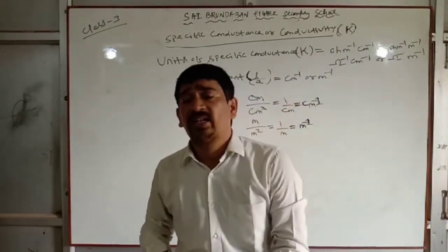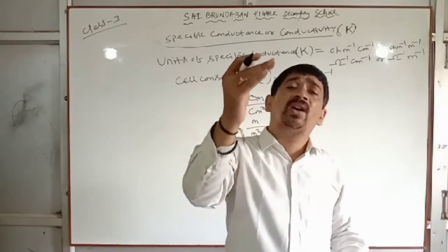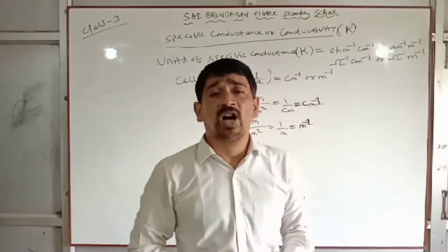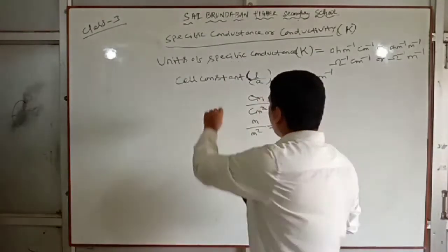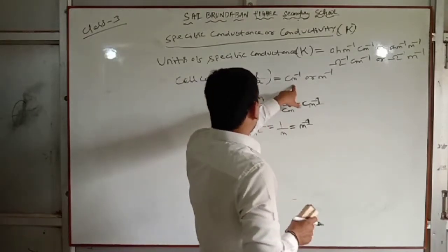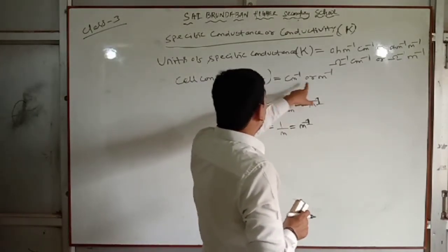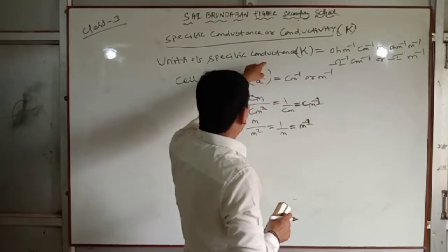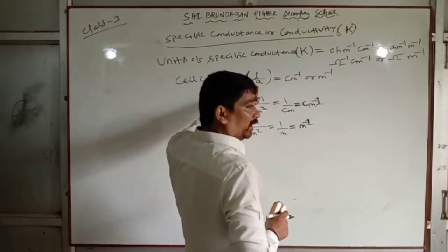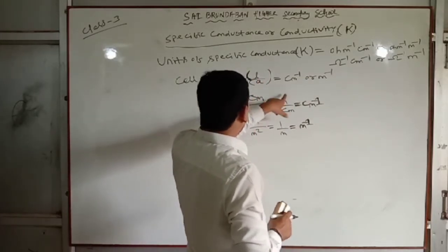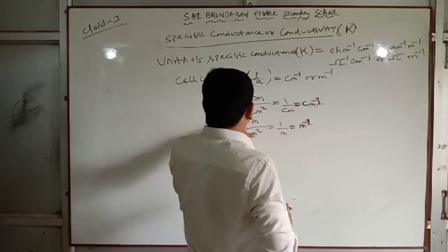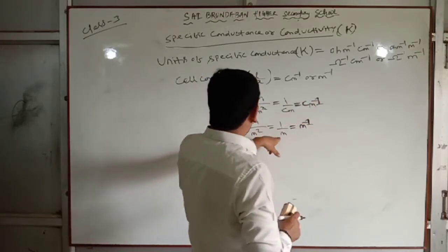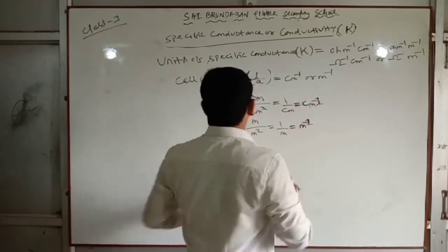Last is, what is the definition of specific conductance? Look at this, cell constant L by A, unit centimeter inverse or meter inverse. Length of the conductor centimeter, area of the conductor centimeter square, centimeter by centimeter square, 1 by centimeter, centimeter inverse, or meter by meter square, 1 by meter, that is meter inverse.